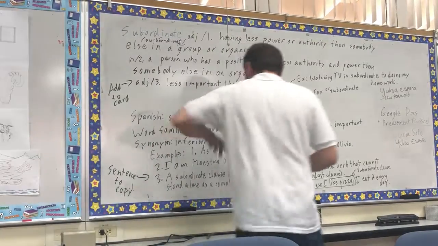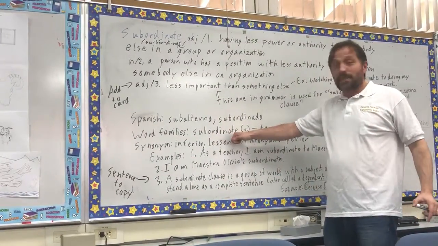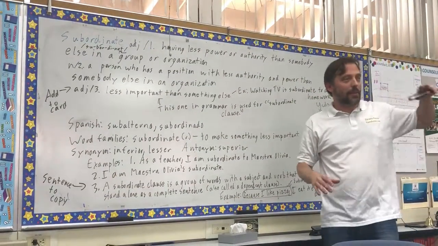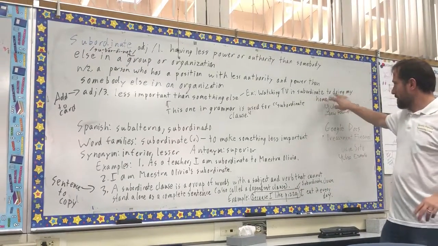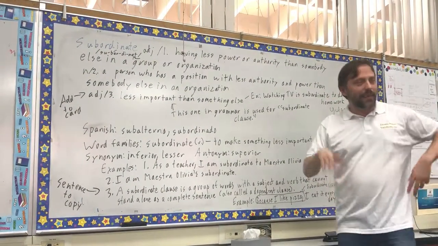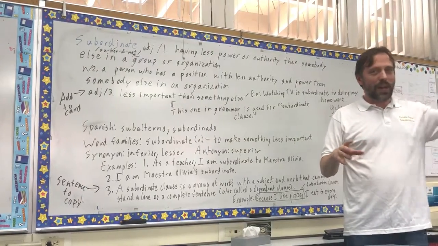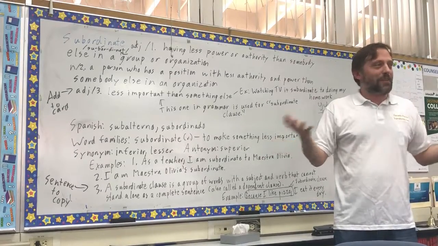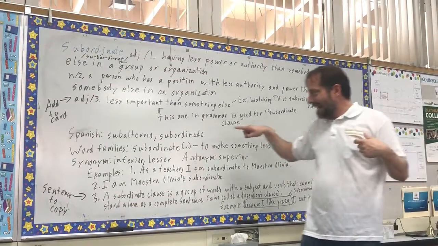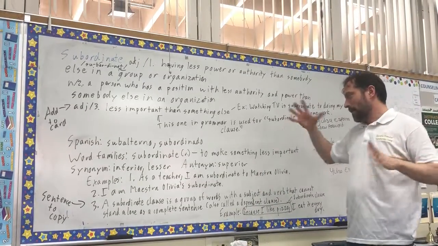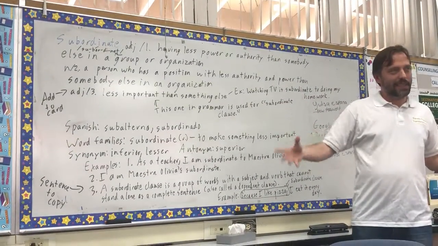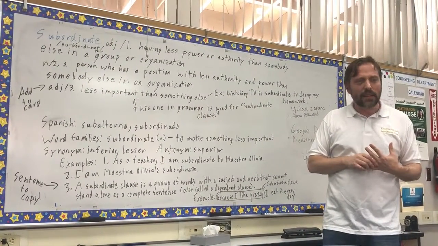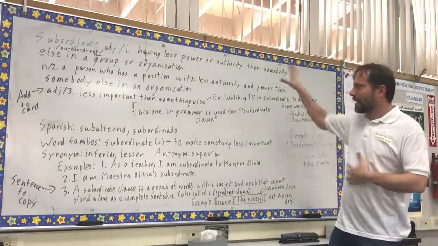I should have mentioned that earlier, but I'm glad I got it in the video. This is subordinate, and this is to make something less important, like an action. So you have something, like for example, with your two priorities, watching TV and doing homework, and in the beginning you're doing both, but then you say, okay, now I have to do something. I have to make watching TV less important, because if I don't, I won't finish my homework. So you could say, I need to subordinate the TV to my homework. And then it's an action. And I think in Spanish, would that be subordinar? Maybe? Okay. All right, I think I covered everything.